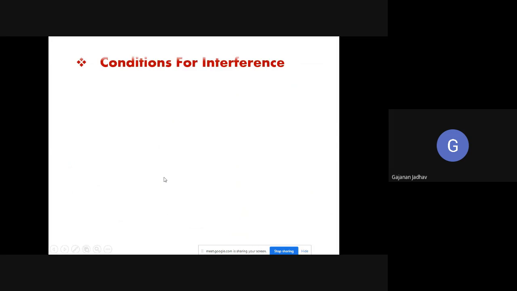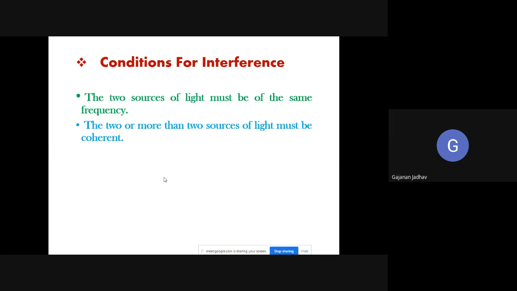Okay, so next, conditions for interference, that also we have discussed. There are a few conditions for getting the interference pattern. The two sources of light must be of the same frequency. The two or more sources of light must be coherent, isn't it? The two sources of light must be monochromatic, that we have discussed already. Mono means single, and chroma means color. The light which has a single frequency is what we call monochromatic.